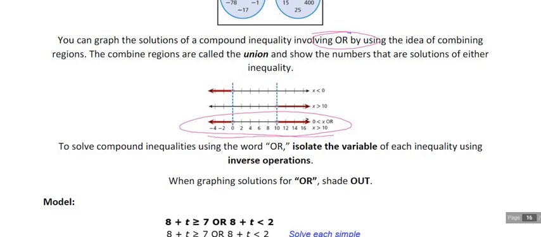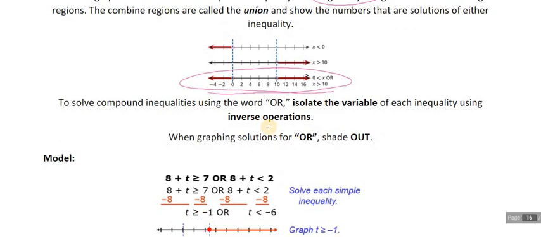Okay, and just like before, if we're going to be solving our compound inequalities with the or, we're going to be isolating our variable. And the good thing with or is the word or will always have to be there. So you're just going to have these little baby inequalities. And then our key here, when graphing solutions for or, we're shading out.